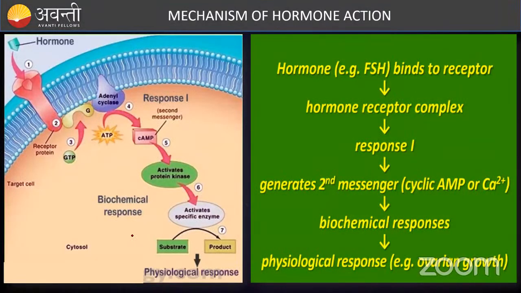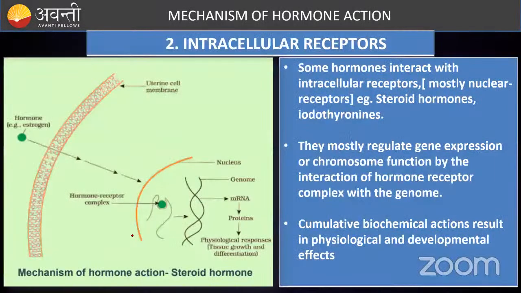Next one is your intracellular receptors. What happens in intracellular receptors? Here, the hormones are hydrophobic. They can directly enter the plasma membrane. For example, estrogen, which is a steroid. They go and act on the receptors present in the nuclear region. They directly affect the nucleus, thereby controlling the transcription and translation rate.